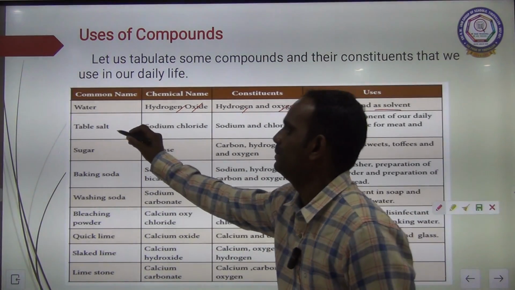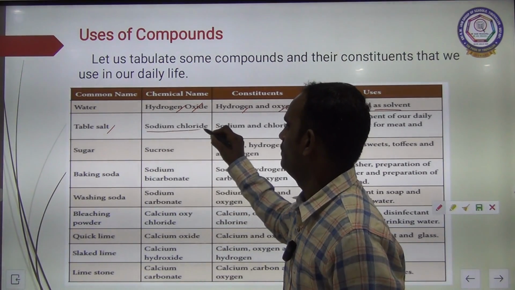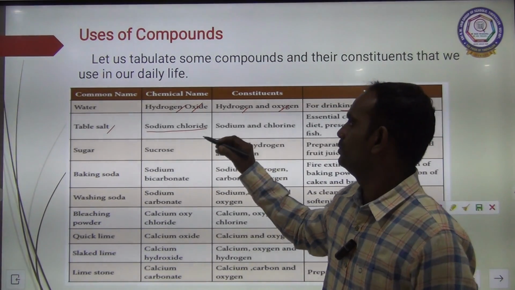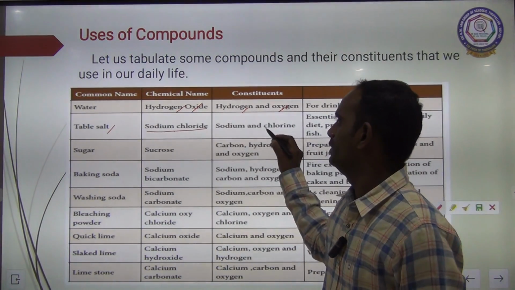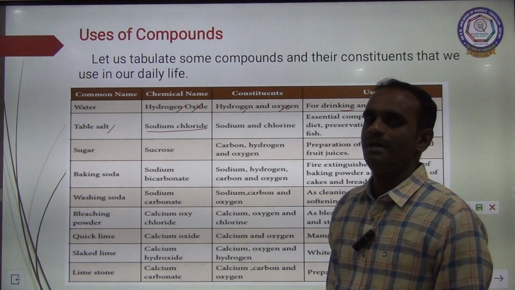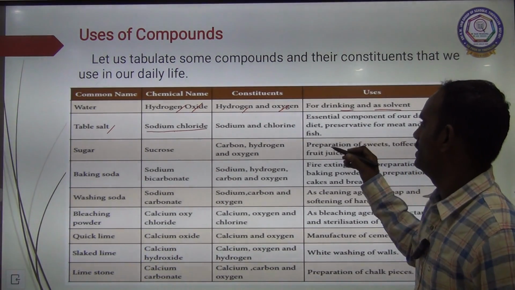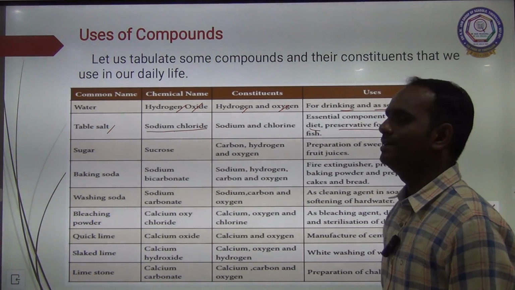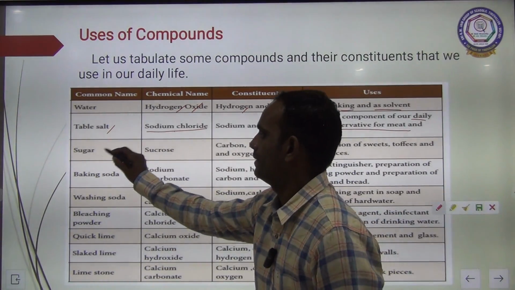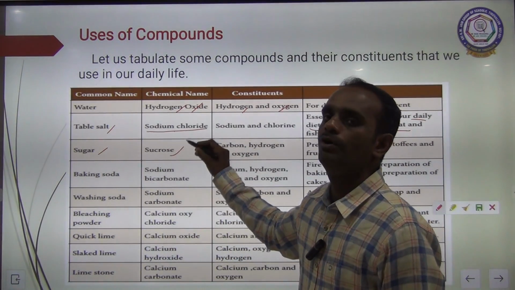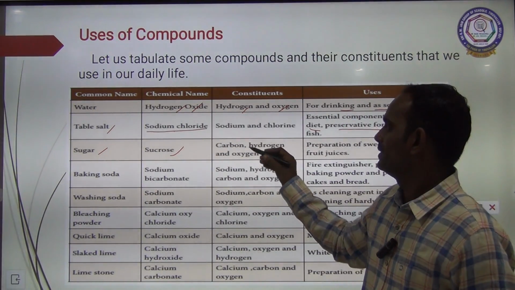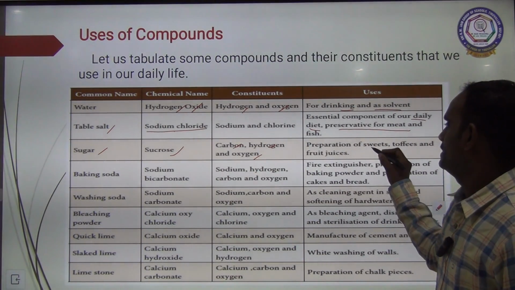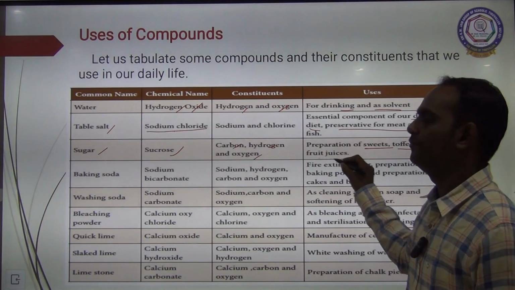The second one is table salt. What is the chemical name for table salt? Sodium chloride, NaCl. So what are the two elements present here? Sodium and chlorine. What is the main use? It is used in our day-to-day life for our diet and as a preservative of meat and fish. The third one is sugar. Chemical name is sucrose. What are the components here? Carbon, hydrogen and oxygen. Uses: preparation of sweets, toffees and fruit juices.